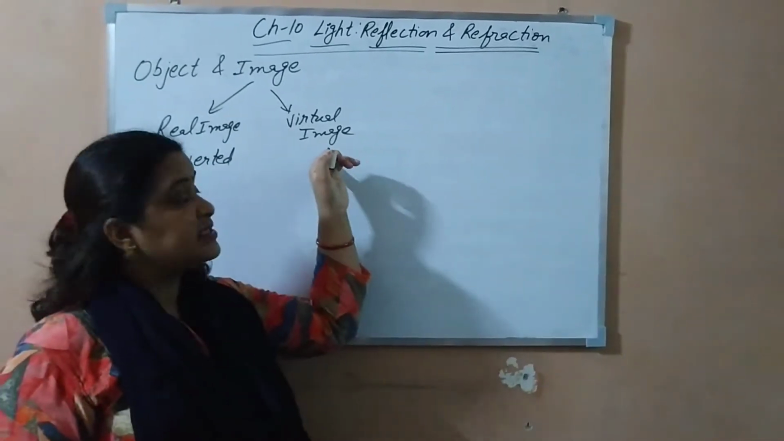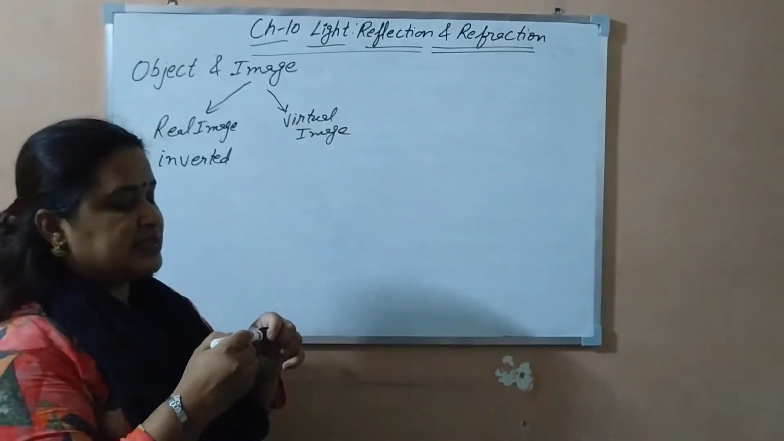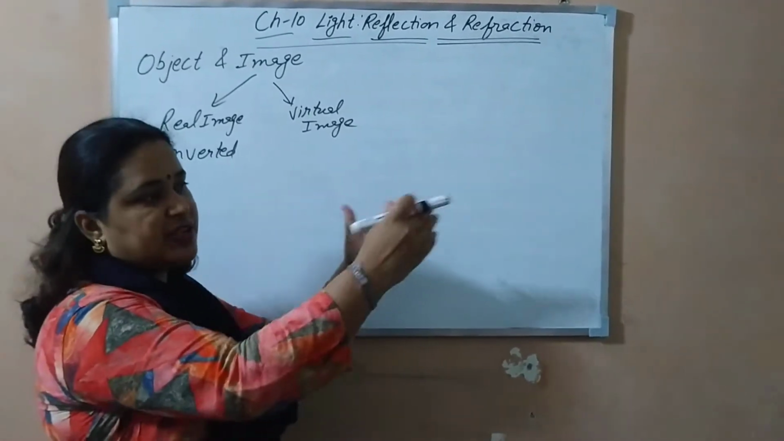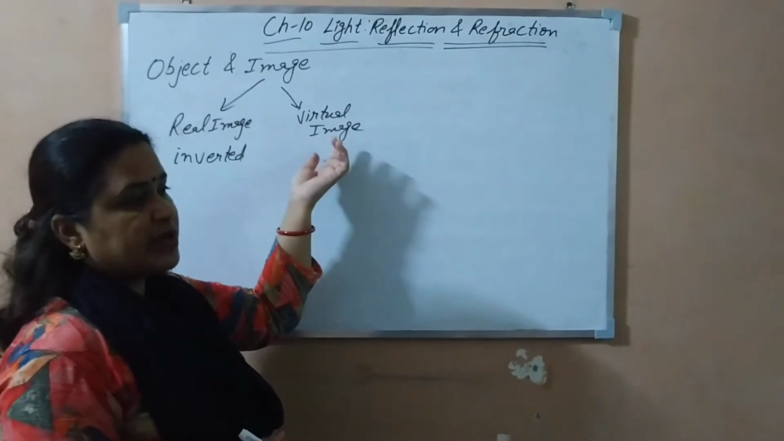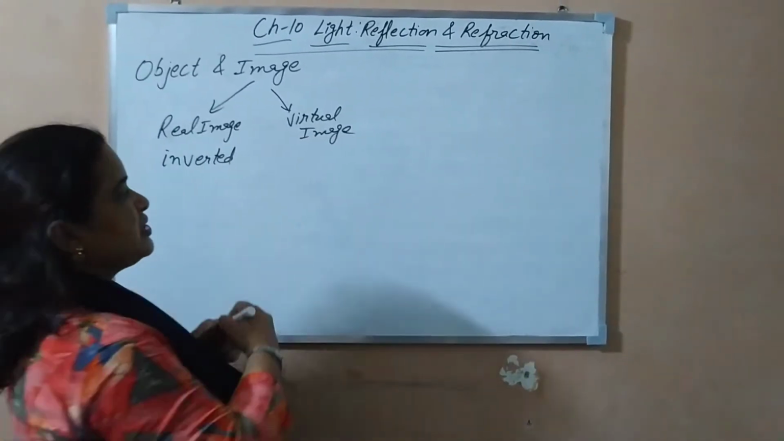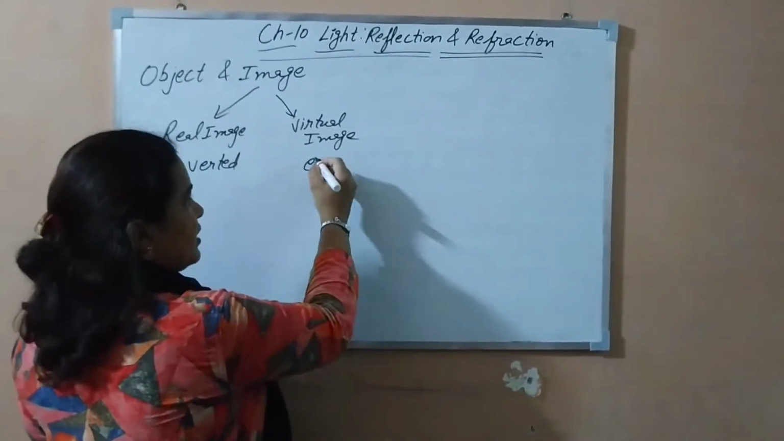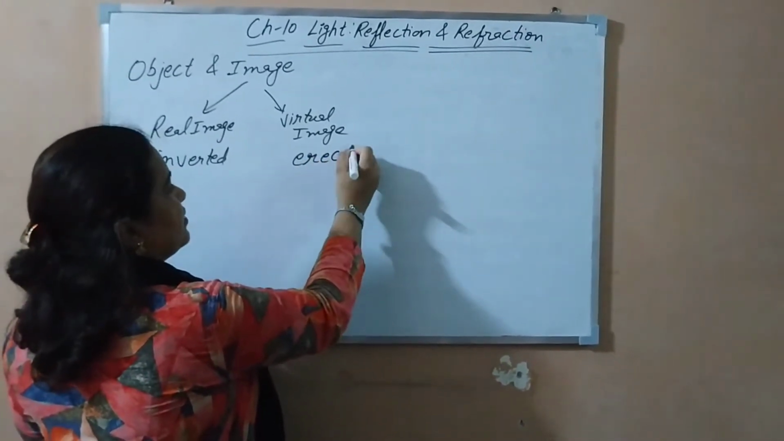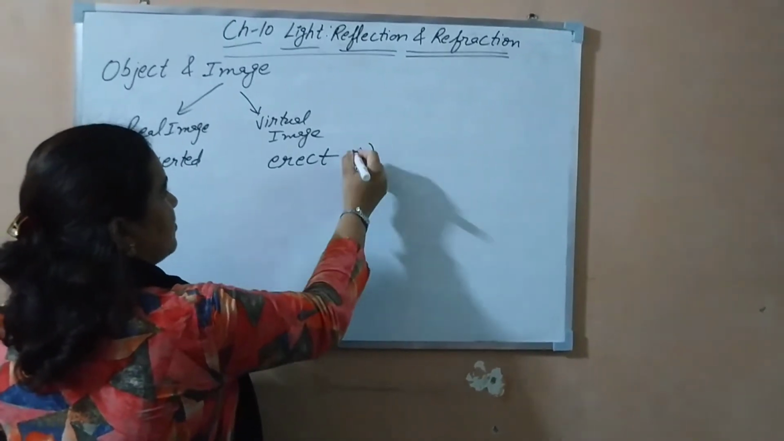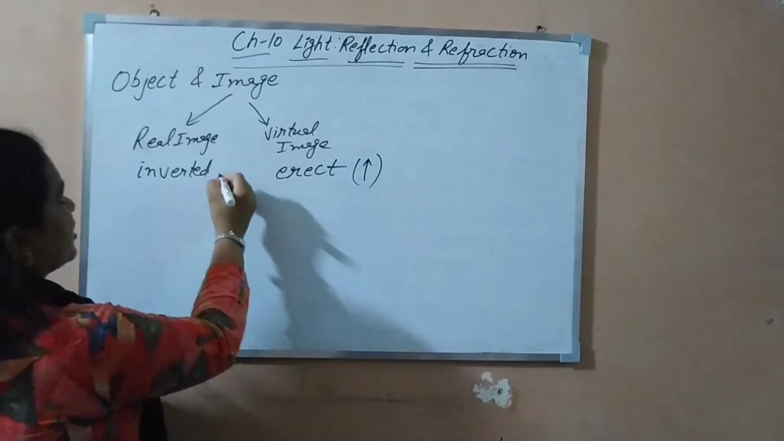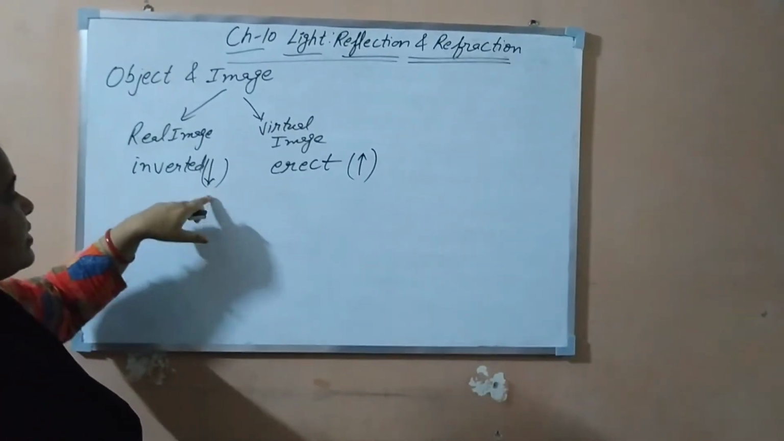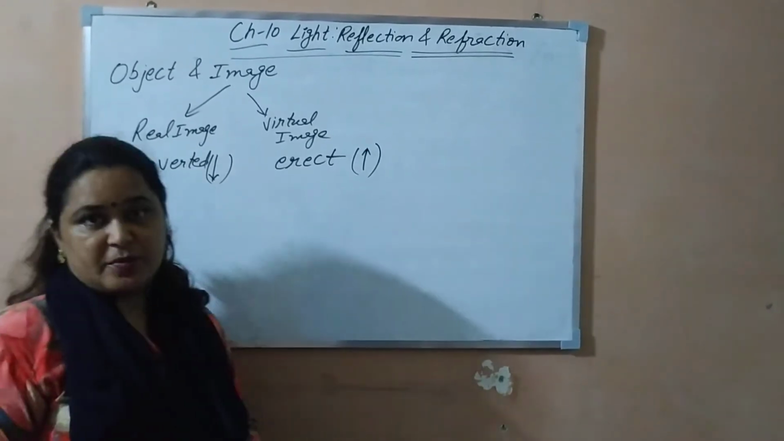Whereas a virtual image, as the name indicates, is formed when the rays after reflection only appear to meet at a point, or when we extend them they meet each other. Then they form the virtual image. Virtual images cannot be obtained on the screen, and they are erect images. Erect means upright, they remain upright, and inverted means upside down.